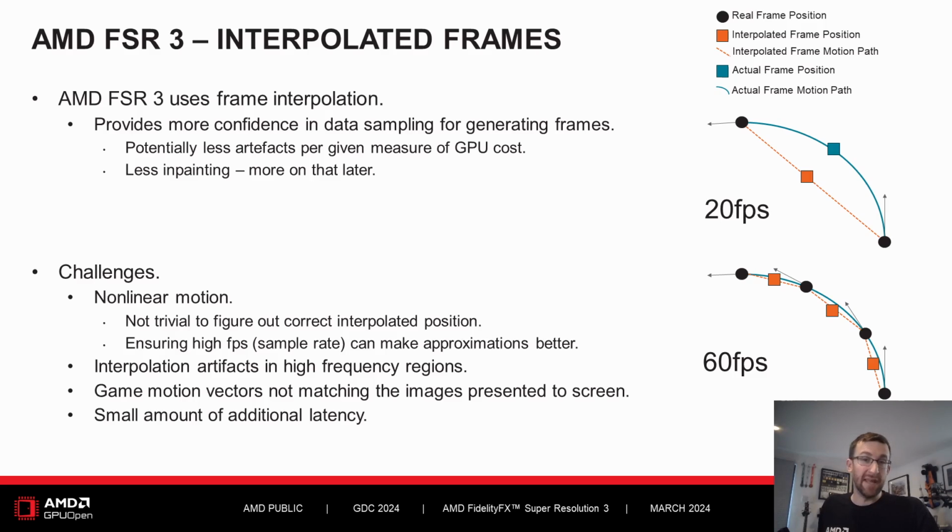Perspective projection and camera movements make even static objects move in a non-linear way. We can somewhat improve the results of approximating non-linear motion by ensuring our input frame rate is high enough, hence our guidance of 60 FPS minimum render frame rate for best gaming experience. You can see here in the diagram that as the sample FPS increases, the interpolated motion path approximates the actual motion path more.